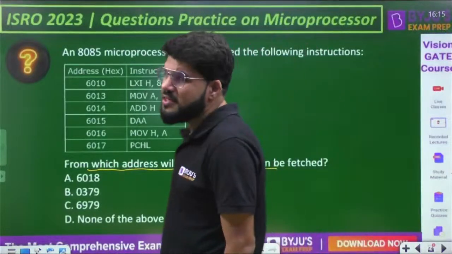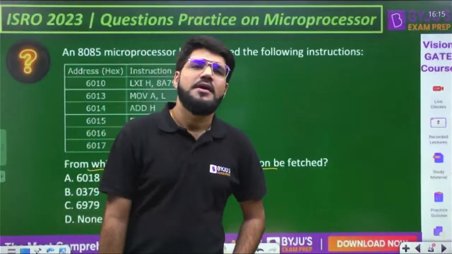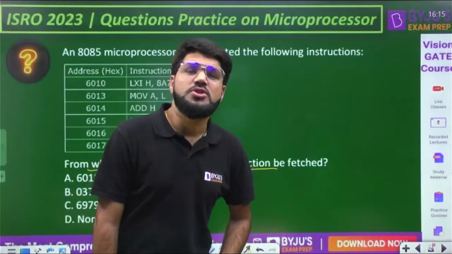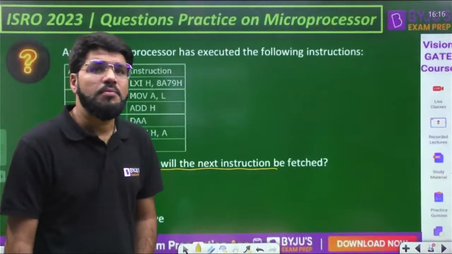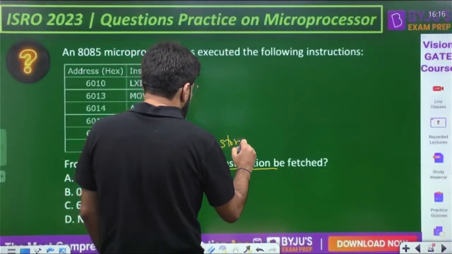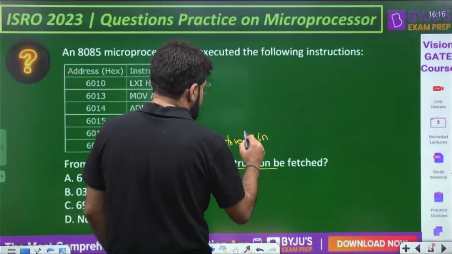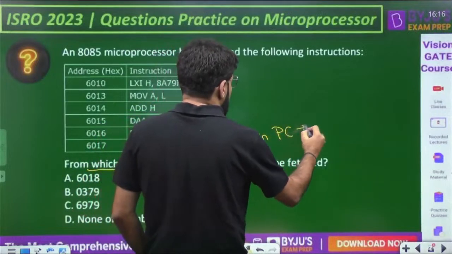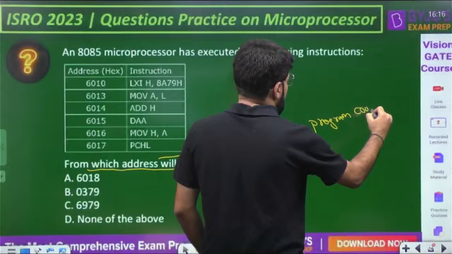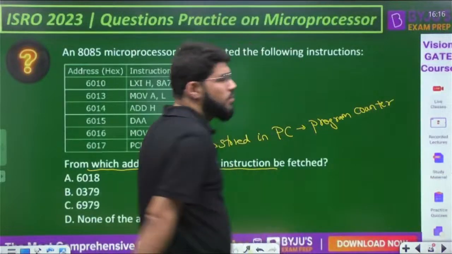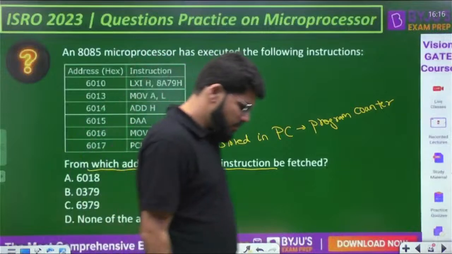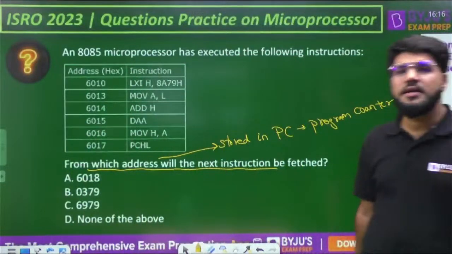The next instruction is executed from the address which is stored in the program counter. The address of the next instruction is stored in the program counter, PC. That is what is known as the program counter. Okay, done. Let's go.